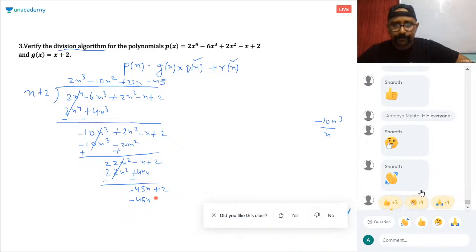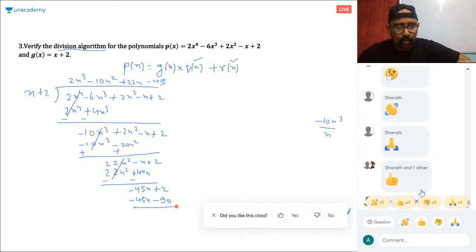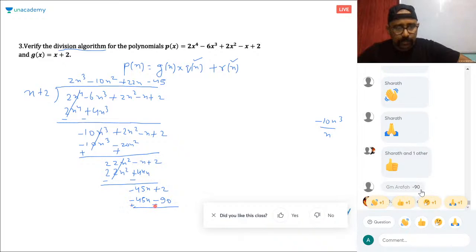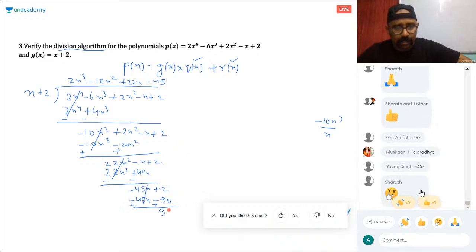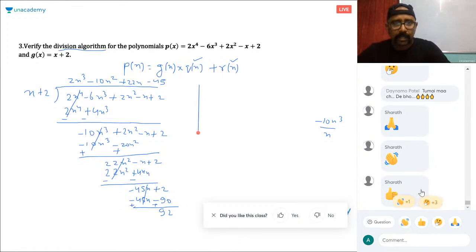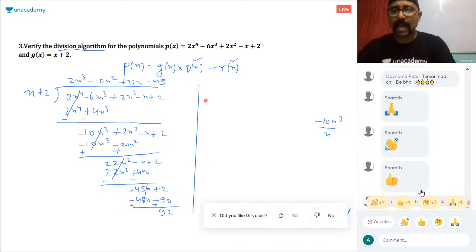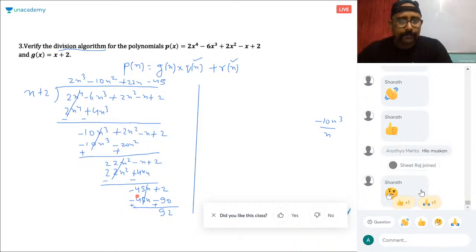Long division, I'm revising long division. So x divided by x multiplied with minus 45. So this is the quotient that you got. I'm just revising that division algorithm that we did, I think, in the second or third class. Yeah, minus 45. Good, Arafa. Good. So minus 45x minus 90. So this is plus, this gets cancelled. So the remainder is 92. Now you need to check whether your answer is right or wrong. Division algorithm. Right? So let's see.